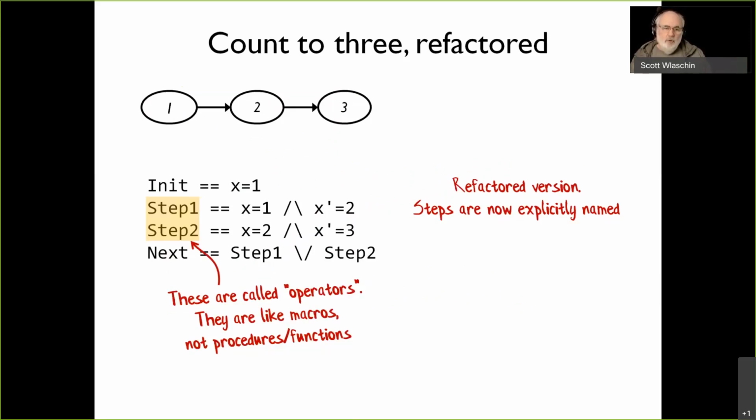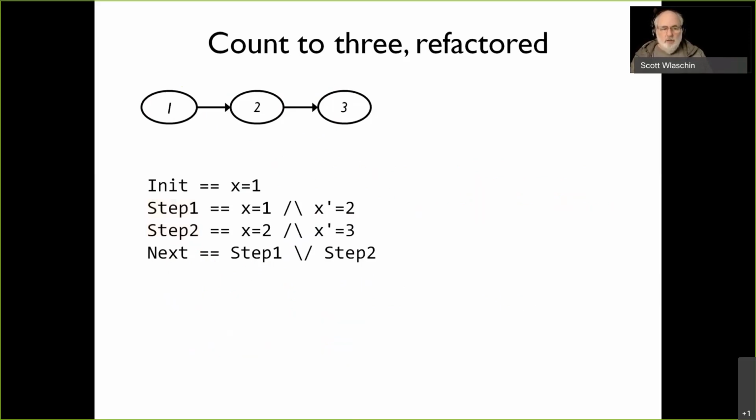So after we've pulled these out into their own steps, the overall next step is a lot easier to read. It just says do step 1 or do step 2. So this is a little nicer to read than the first version. Okay, so that's our complete spec for counting to 3.